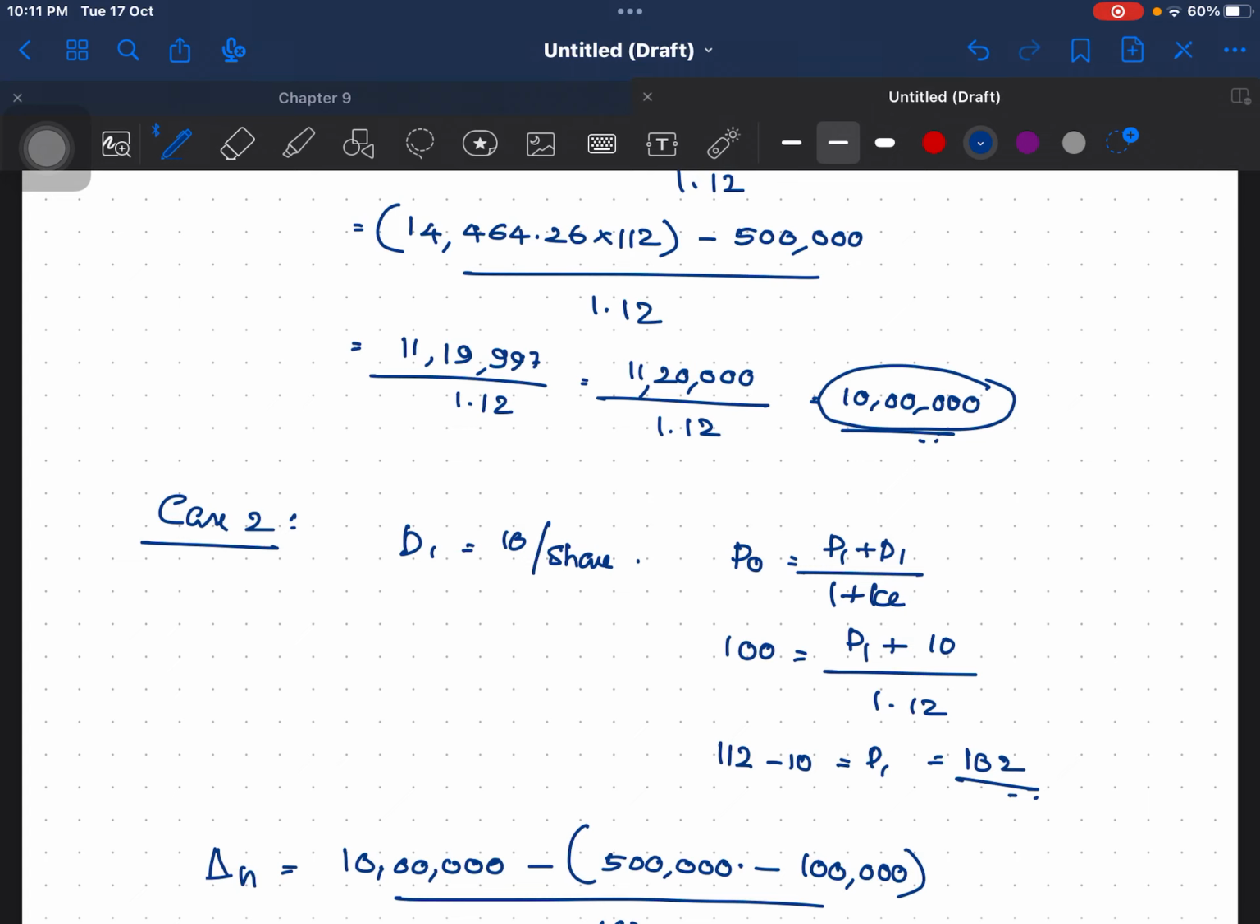So far we have done 2 problems on the Modigliani Miller approach, and whatever questions we can expect from this particular topic will be of this kind. Okay, now we'll have to move to the next model.